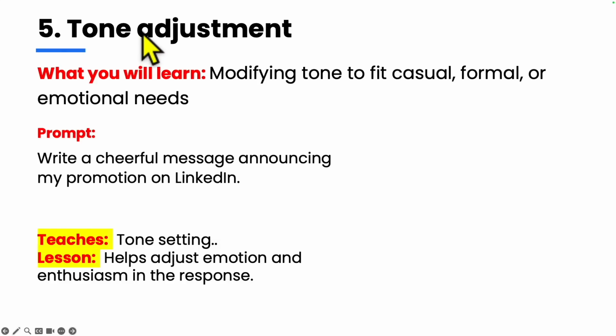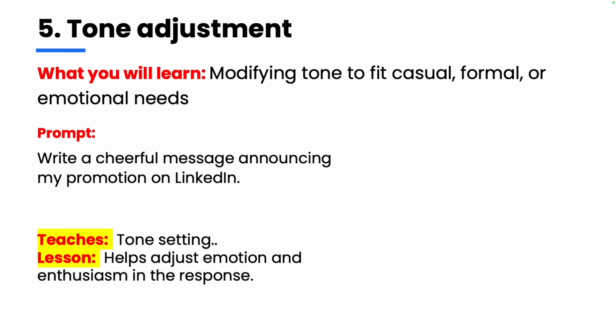Here we are learning about the tone and the tone adjustment. So modifying the tone to fit into either a casual, formal, professional, to cater to different emotional needs. The example prompt we are going to use is write a cheerful message announcing my promotion on LinkedIn. Again, I wouldn't say that this is a perfect prompt, but just because we are learning about tone adjustment, this definitely has the tonal element like cheerful message. That's the output we are going to emphasize here. But other than that, this definitely lacks the context behind it, like what sort of a promotion, what sort of a job, things like that. If you supplement that additional information, you're going to get a much better result.